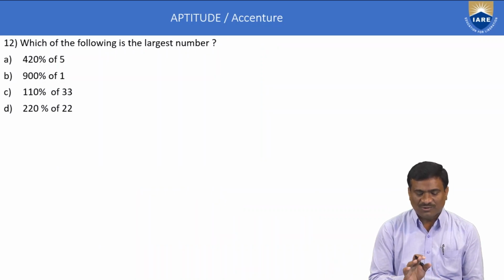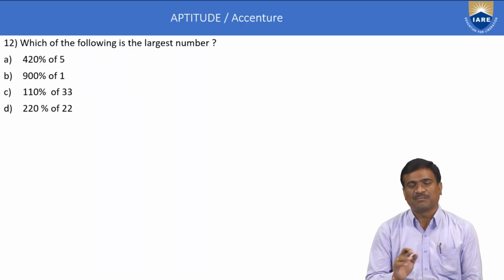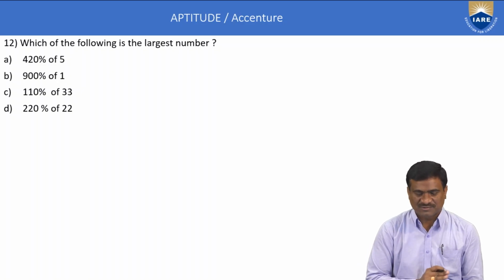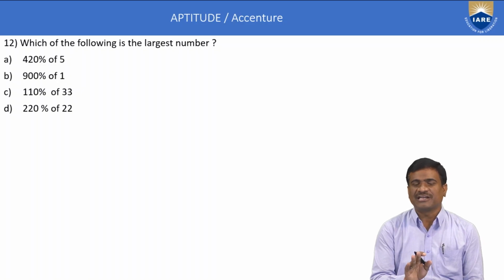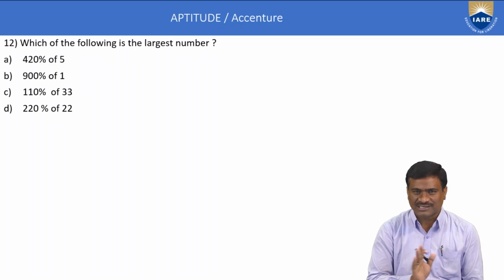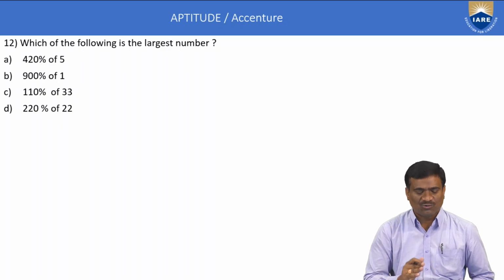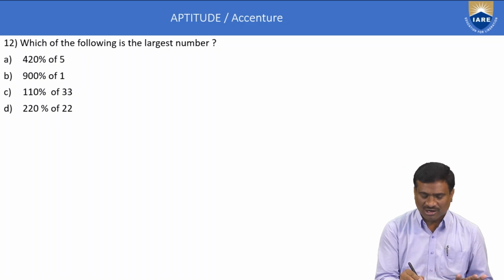Which of the following is the largest number by using percentage concept? A percentage is indicated by 100. Verify the options one by one. General calculation here, there is no logic. Option A, 420 percentage of 5, that is 420 by 100 into 5.